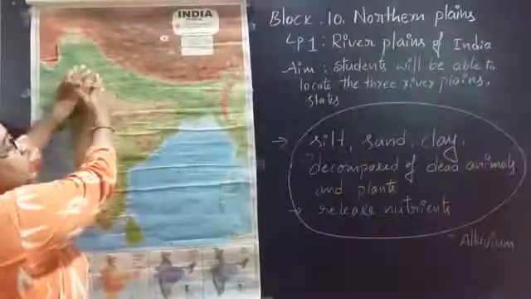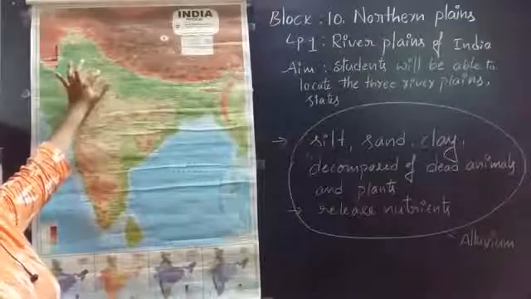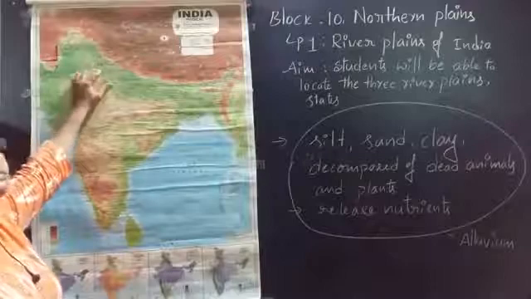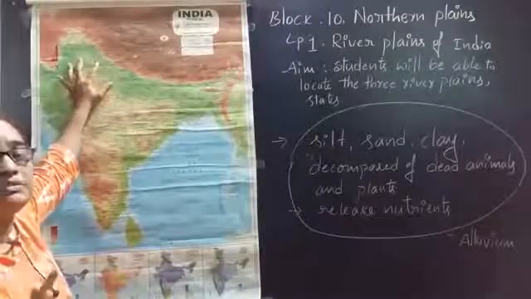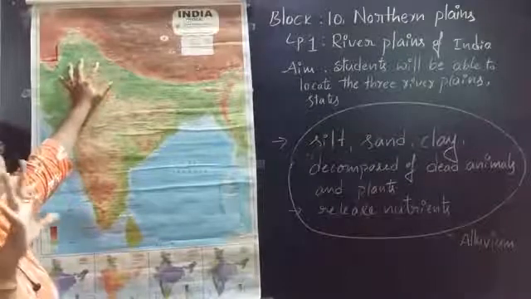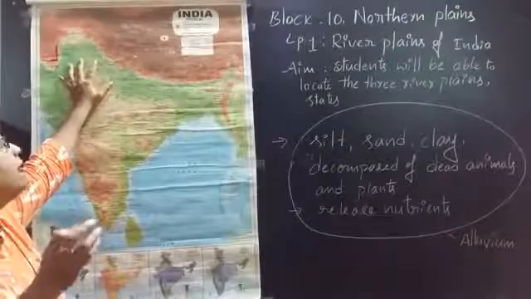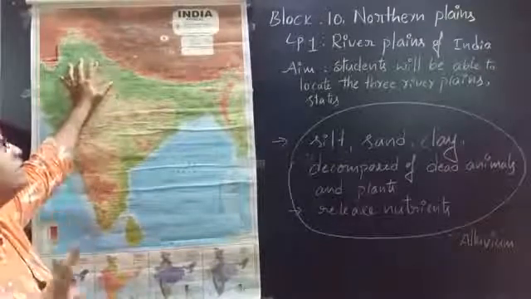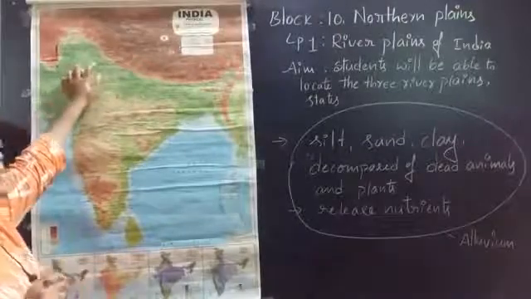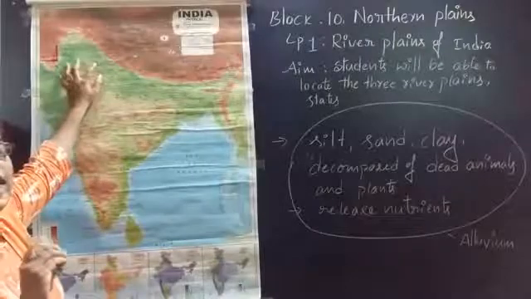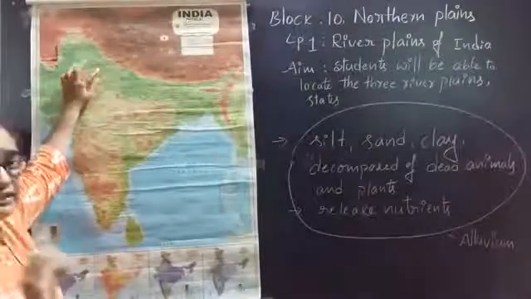Now we will talk about the west side. Which states do we have here? Punjab and Haryana. So these two states come under which river basin? Punjab state has five rivers. That's why the state is known as Punjab. Ab means river place and Punj means five, which you already know. So here the main river is the Sutlej, and this area is known as the Sutlej Basin.